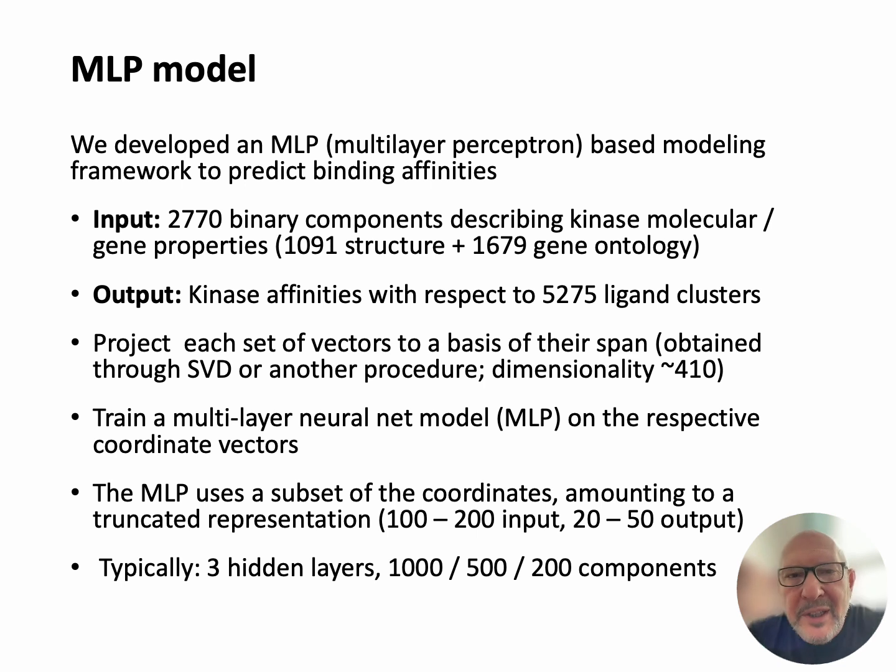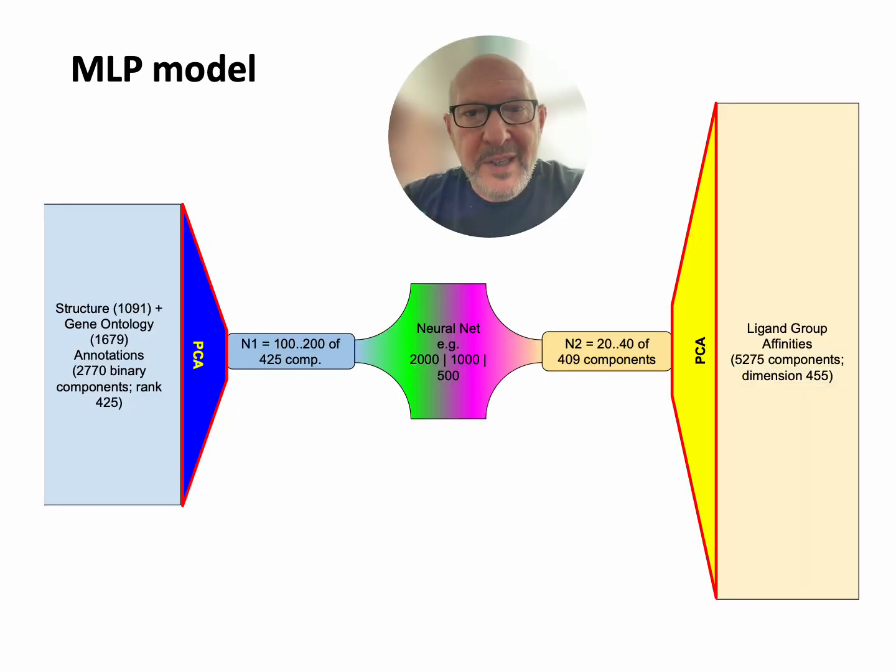We train a multi-layer neural net, or perceptron, or MLP, to predict the 5,275 dimensional ligand group affinity vectors from the 2,770 dimensional kinase structure gene ontology annotation vectors. Here's a schematic of the MLP model.